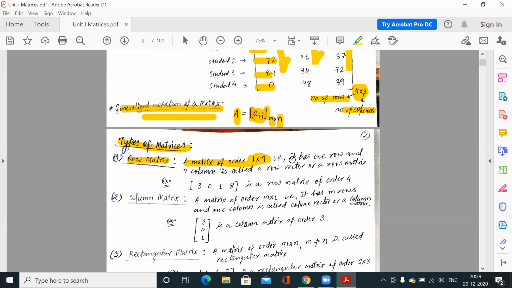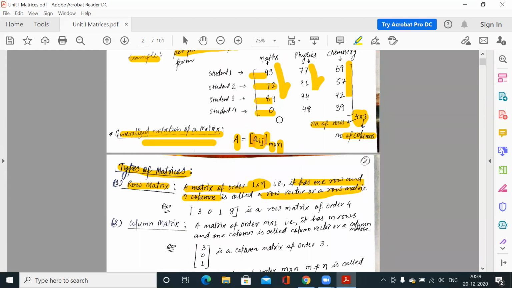We may have n columns, two columns, three columns, four columns, six columns, but the number of rows is fixed, that is one. So any matrix of order 1 by n, which has one row and n columns, is called a row vector or row matrix.